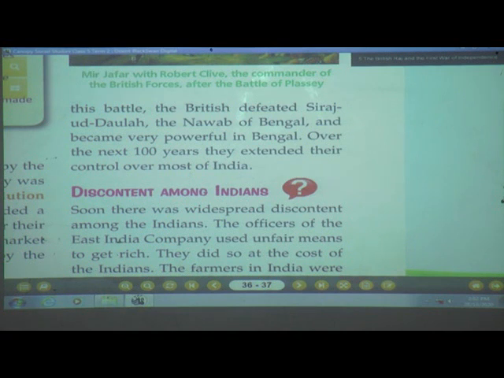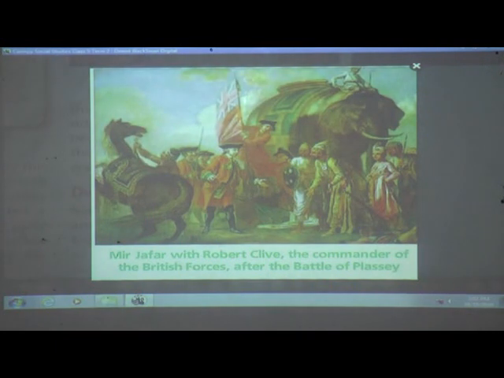So this image here is Mir Jafar with Robert Clive, the commander of the British force after the Battle of Plassey. He is the Britisher, you can see the flag here. So he is Robert Clive, and here is Mir Jafar. Robert Clive was the commander of the British force, and he was the one taking charge of the battle.